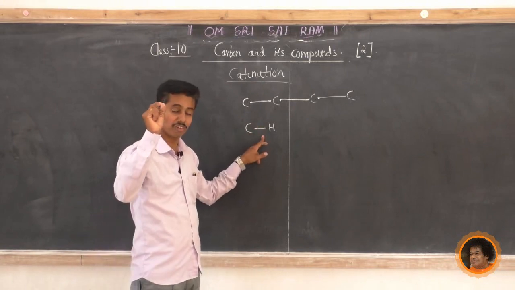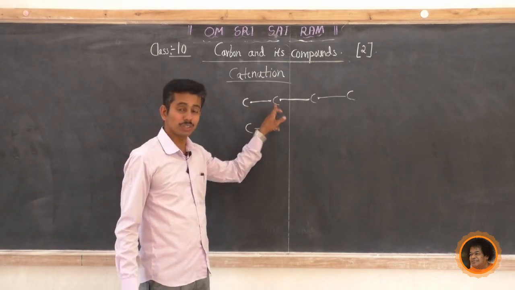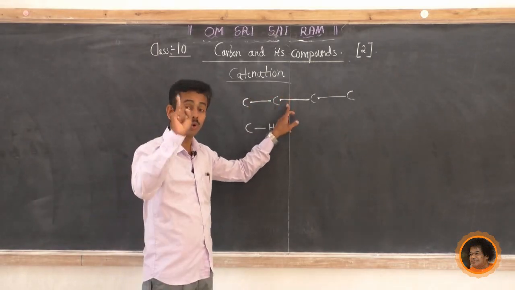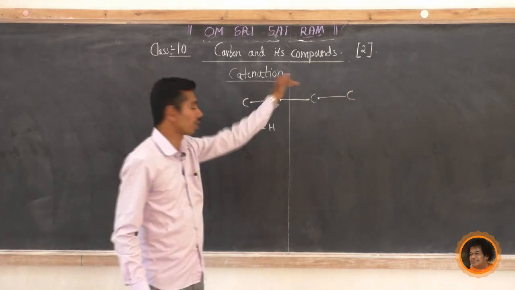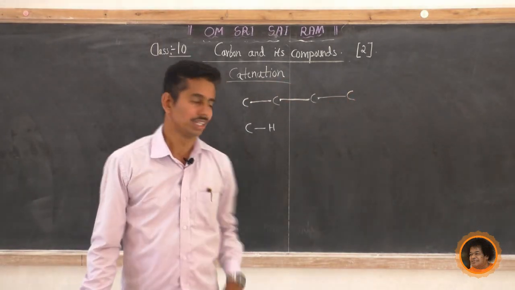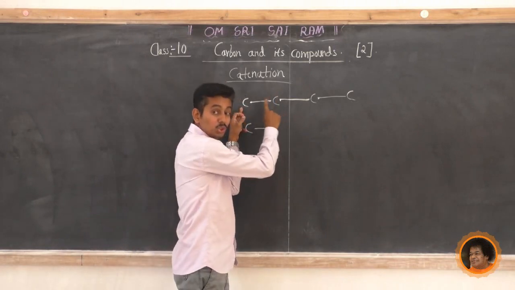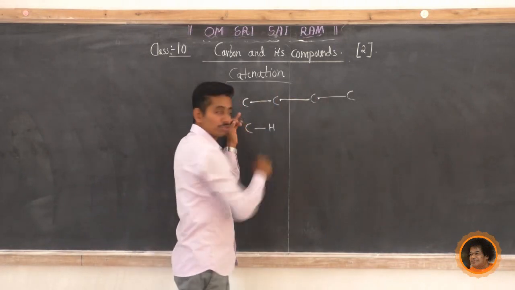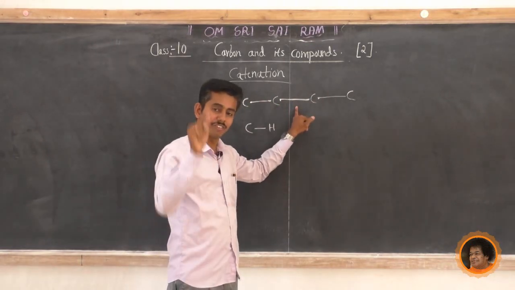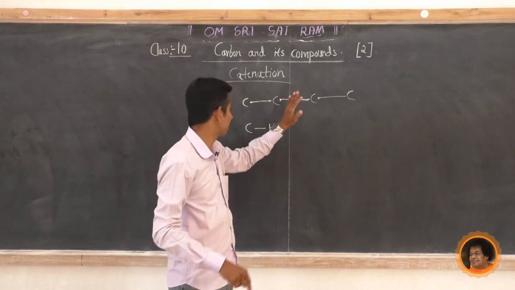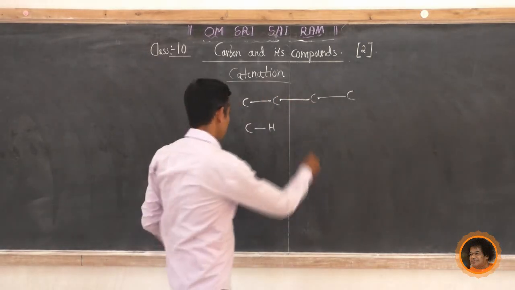What is the condition for catenation? Catenation means carbon bonds with carbon through covalent bond to form a chain. Then it is called catenation. Very simple. Carbon bonds with another carbon atom through covalent bond, to form a chain. Not only a chain: if it forms a ring structure, then also it is called catenation. This is also an example of catenation. If I write like this.